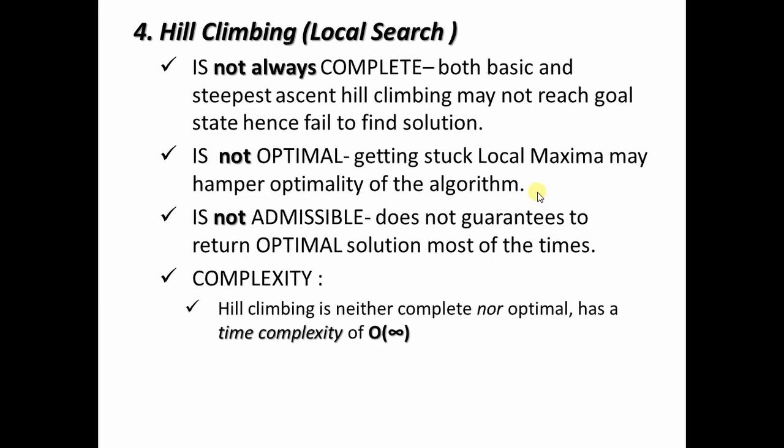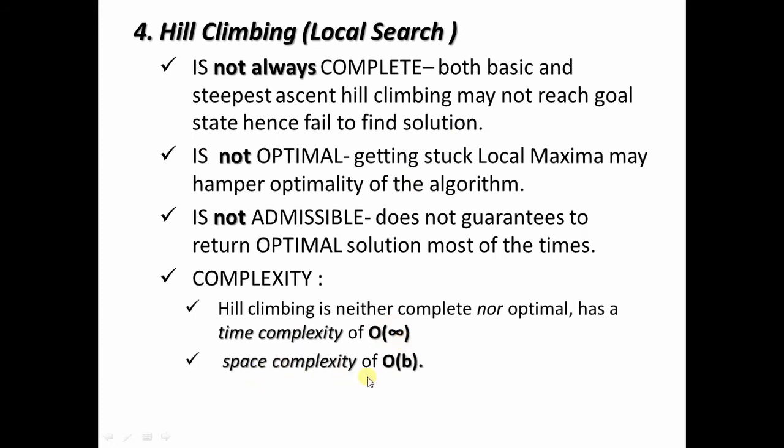So most of the time it will get stuck at a local maxima forever, and will not be able to move on and reach the global maxima, which is the goal node. As a result, the time complexity in obtaining the global maxima is always O(infinity).